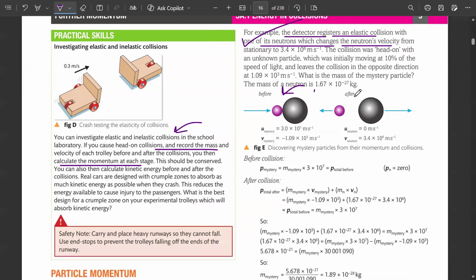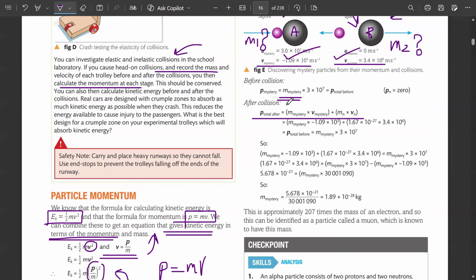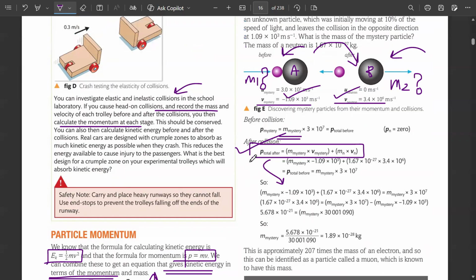Before, the speed will be different, after, the speed will be different, and over there when you have all of the data, you can calculate any individual thing as well. Maybe you can calculate m1 separately as well, or m2 separately as well, depends on what the question is given to you. Which is the mystery mass that you have to find. It can be this a as well, it can be your mass b as well, and you will be given the velocities as well, same equation. If you know how to make this equation that we have already practiced in your momentum chapter as well, then trust me, this inelastic collision question will not be difficult for you as well.